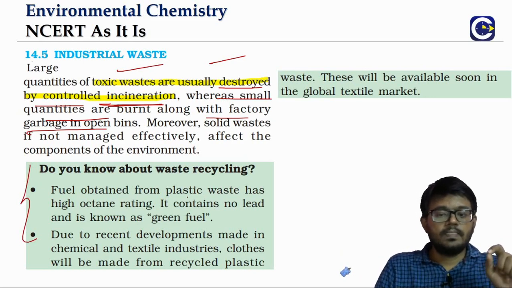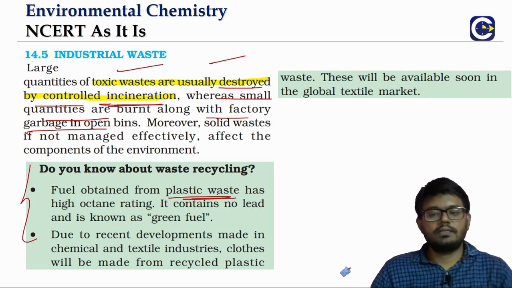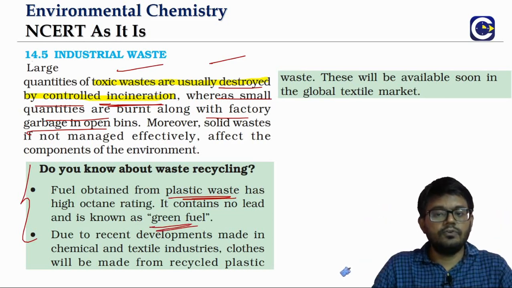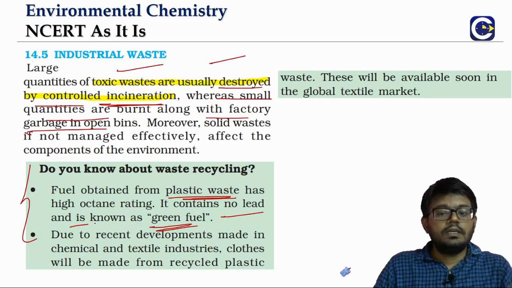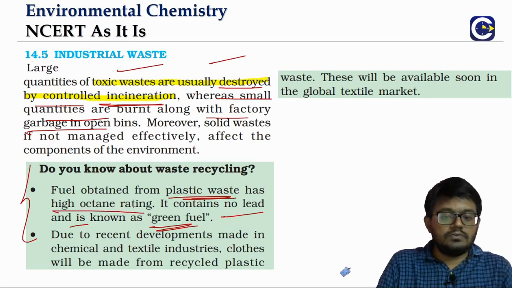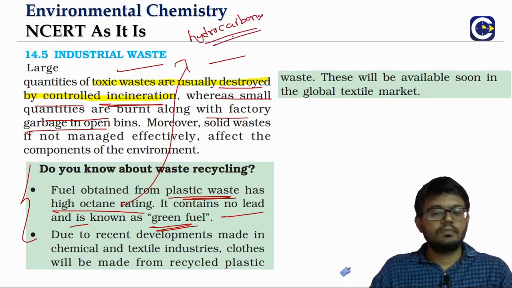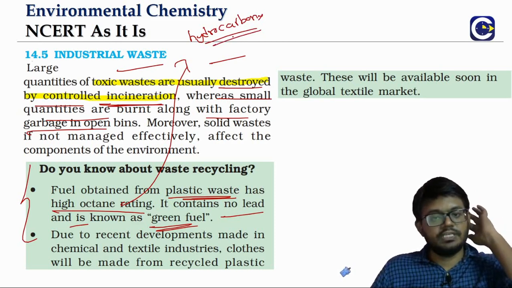If you look at plastic waste, we can obtain fuel from that. We can call it a green fuel because it will have no lead content. And not only that, this fuel has a high octane number. You learn about the octane number in hydrocarbons. A higher octane number is basically an indication of what? More efficient fuel.